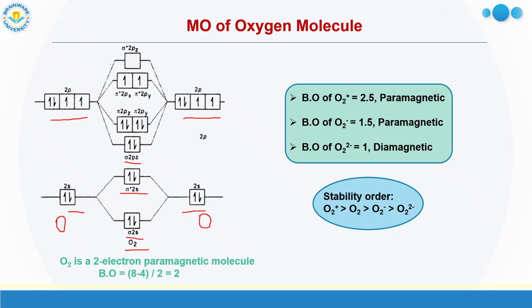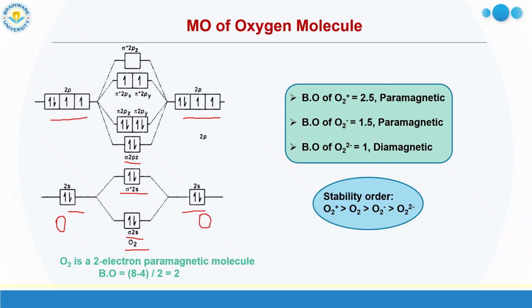Now you see, out of the 3 MOs, I already discussed that px and px combine to form the sigma orbital, whereas py and pz combine to form the pi orbitals. So one sigma is formed. As I said, sigma combination is a stronger combination. So the sigma orbital is lower in energy, it is more stable than pi.